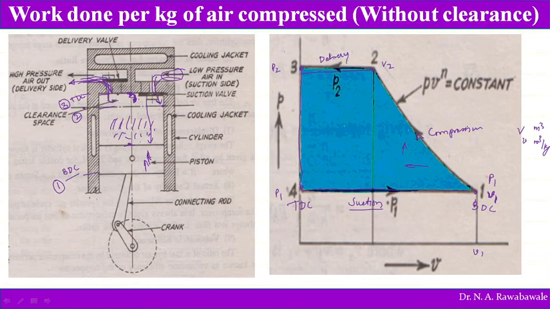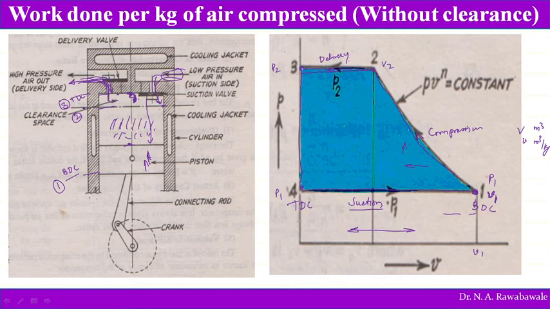So again, fresh air enters when the piston reaches the bottom dead center. This movement of the piston is shown on the x-axis, from top dead center to bottom dead center. As soon as the piston reaches the bottom dead center, the complete air enters the cylinder. Further movement of the piston from bottom dead center towards top dead center starts to compress the air, pressure increases, volume gets reduced, the delivery valve opens, and air is delivered into the reservoir.